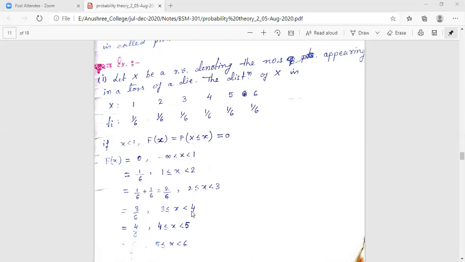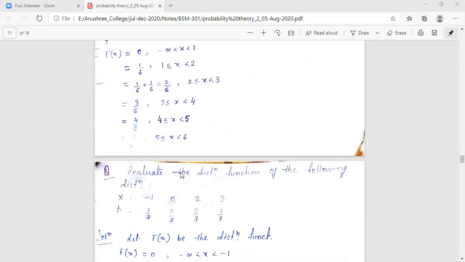And now again we need to start from the initial part, that is probability x equals 1 is 1 by 6, probability x equals 2, again 1 by 6, probability x equals 3, as it is including 3, so again 1 by 6. So 1 by 6 plus 1 by 6 plus 1 by 6 becomes 3 by 6. Similarly, when we go for the next interval, 4 less than or equal to x strictly less than 5.